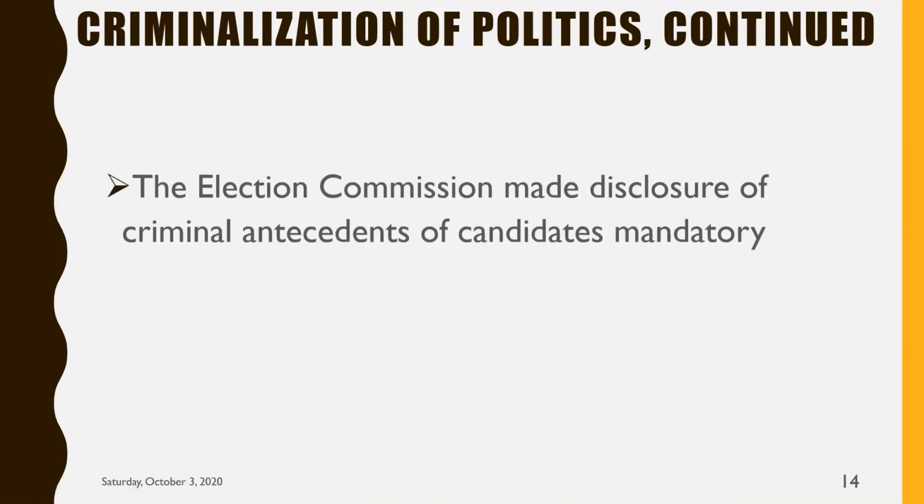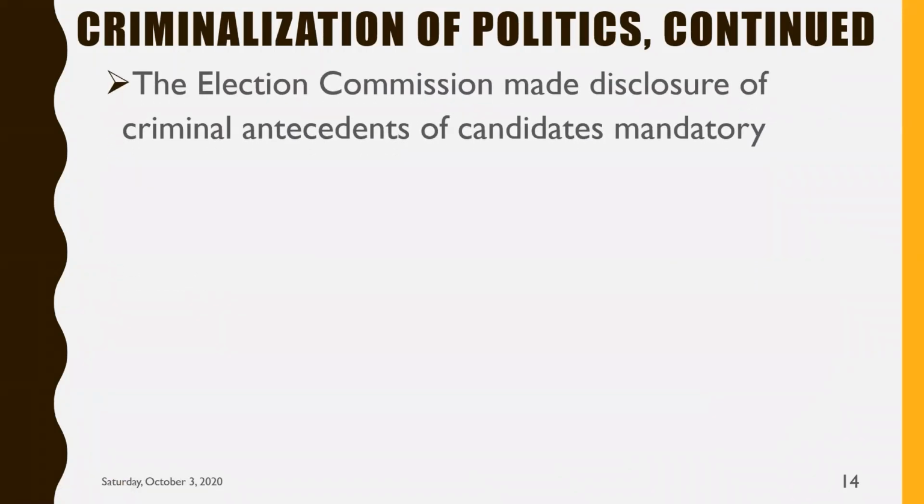Criminalization of politics continued. The Election Commission made disclosure of criminal antecedents of candidates mandatory. If any criminal case is pending against a candidate, he must inform that. If he tries to hide that, he may attract disqualification to contest the elections.